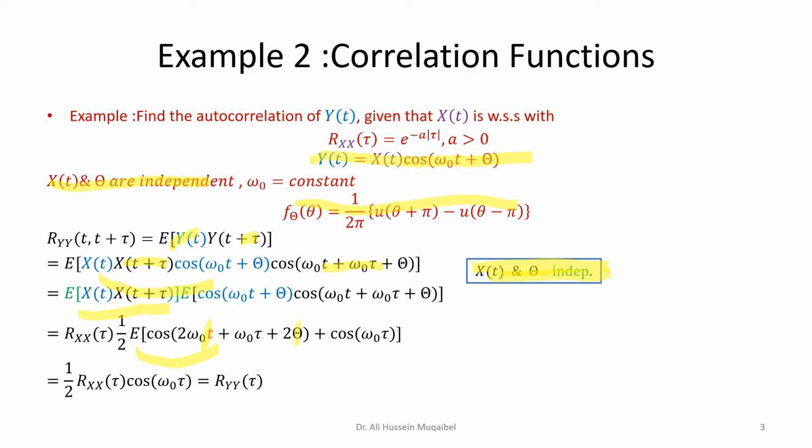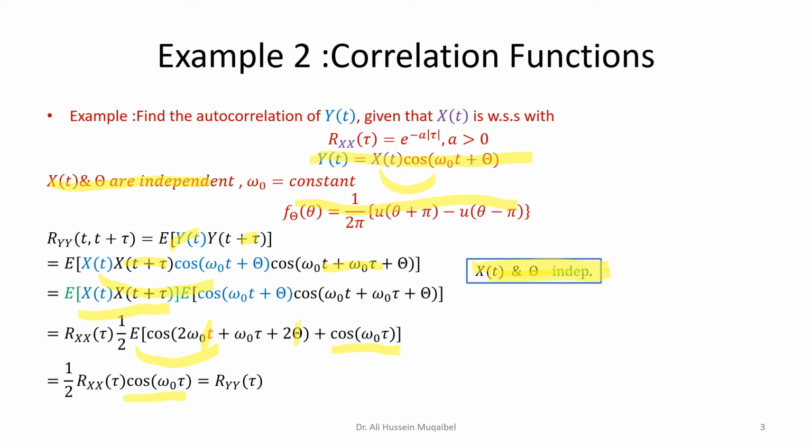And for the second one, the cosine of omega naught tau, of course there is no randomness here, so it goes outside the expectation. What we are saying here is that the original signal was multiplied by cosine to get y, and it turns out that the correlation is the original correlation multiplied by cosine, but with a scaling of half.